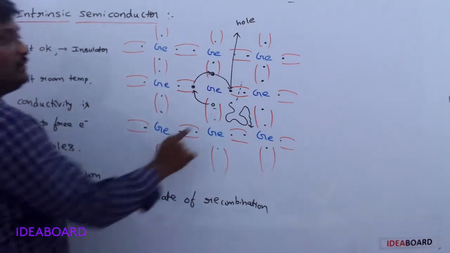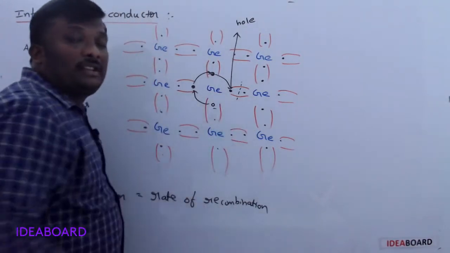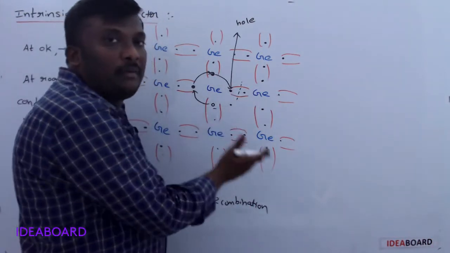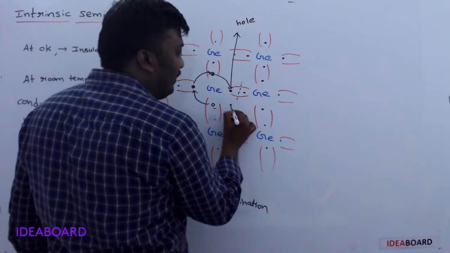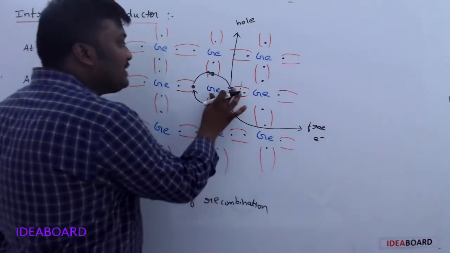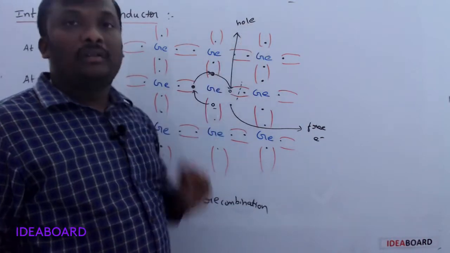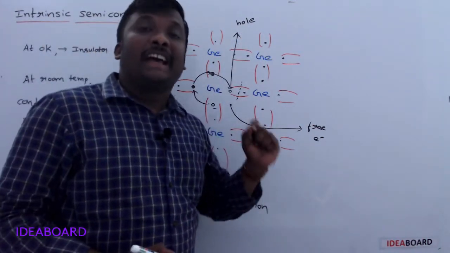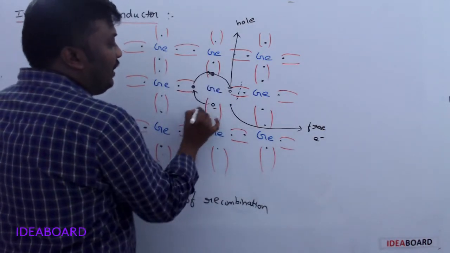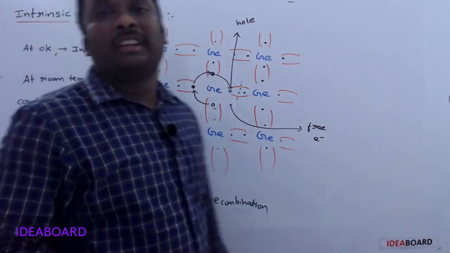But at room temperature, a covalent bond breaks due to vibrations of the atoms, and an electron comes outside from the atom. This electron is called a free electron. Due to this, a vacancy is created. The vacancy is named a hole. It has positive charge, and to fulfill this vacancy, electrons will move in this way. Due to that, holes move in the opposite direction.